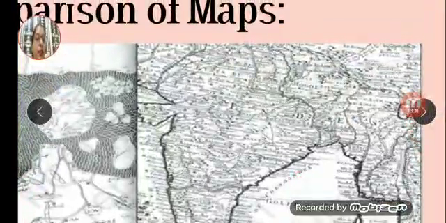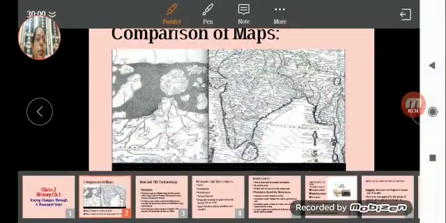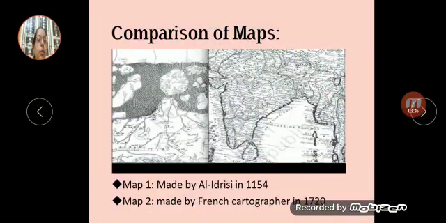The names of the different areas were written in French. This second map was mainly used by the European companies and travelers who came to India for trading and other purposes. This shows that a considerable change came into the art of map making, that is, cartography.